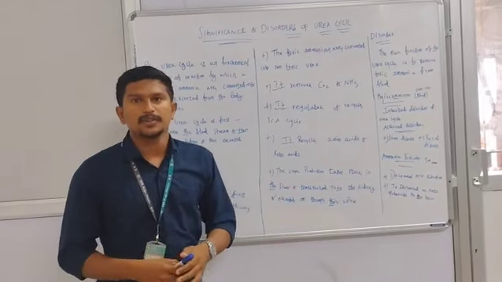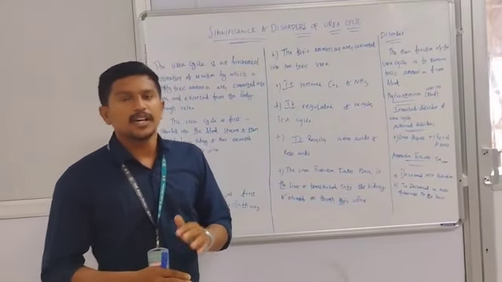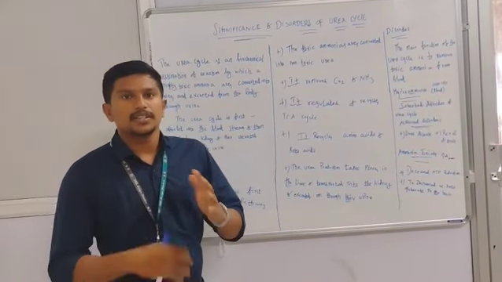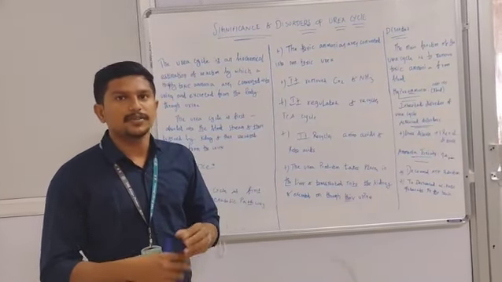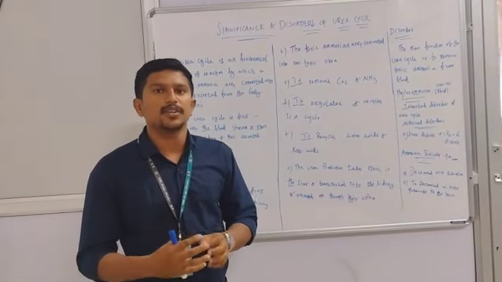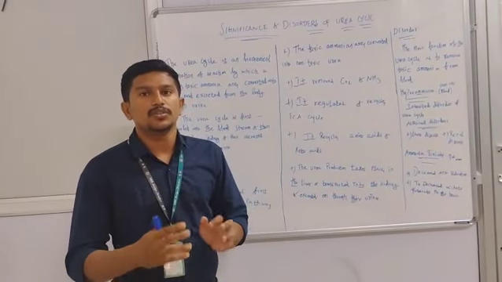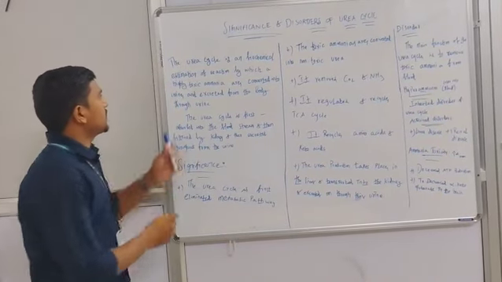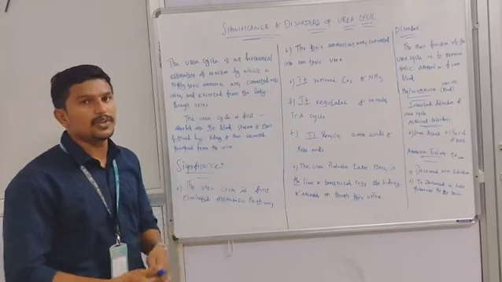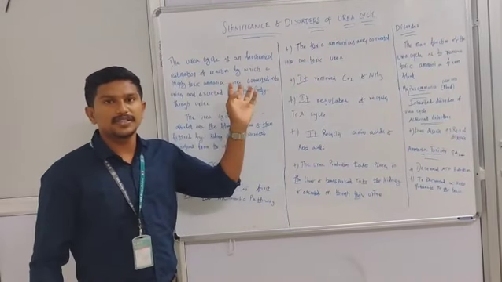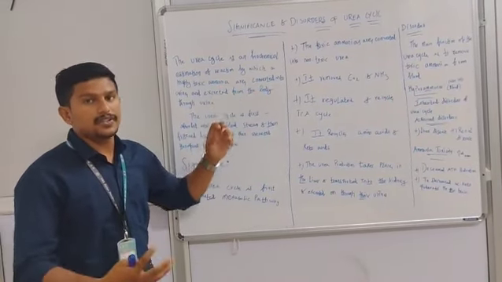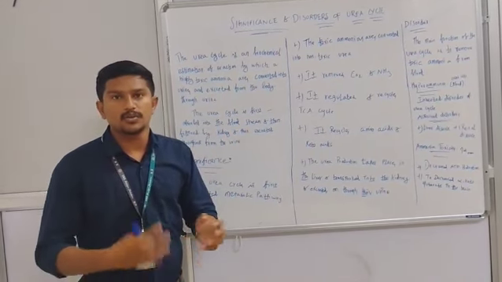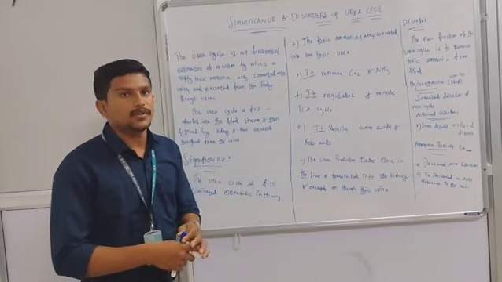First of all, what is meant by urea cycle? The urea cycle is a biochemical reaction by which highly toxic ammonia is converted into urea and finally excreted out from the body through the urine.